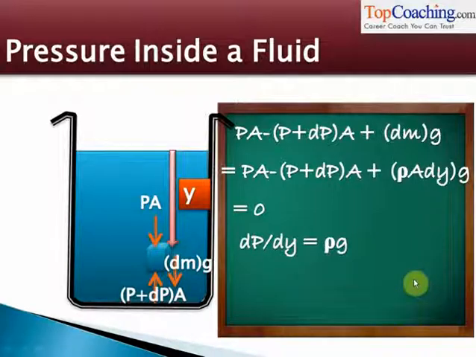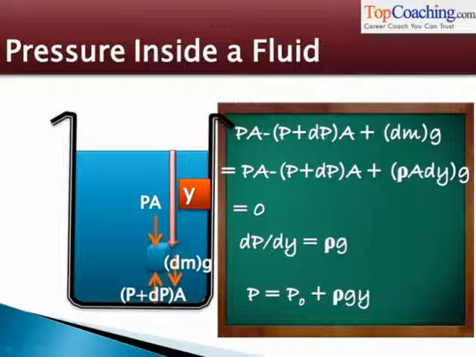Understood? This means that the pressure variation, as we go down inside the liquid with depth y, is such that dP by dy is rho g. So when we take dy to the other side and integrate on both sides with limits from P0 to P for pressure and limits from 0 to y for the depth below the surface of the liquid, we get this expression for the pressure at a distance y below the surface of the liquid. P equal to P0 plus rho gy. Understood? So you must remember this expression.